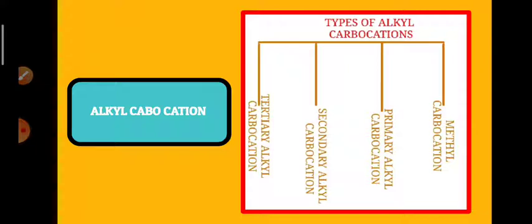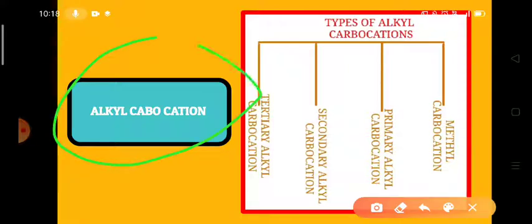So look, carbocations are of many types. First one of them is the alkyl carbocation. Next one, we have discussed it, no? Vinyl carbocation. Third one is the aromatic carbocation. Fourth one is the phenyl methyl carbocation. Fifth one is the cyclopropyl methyl carbocation. And sixth one is the vinyl carbocation.